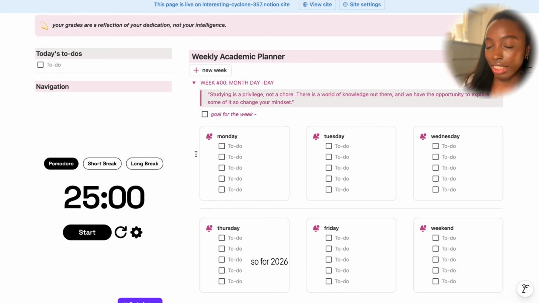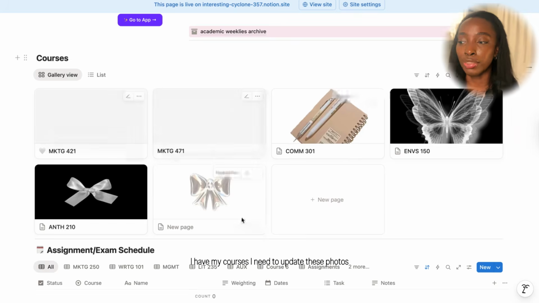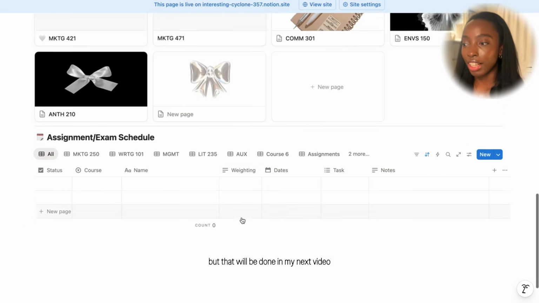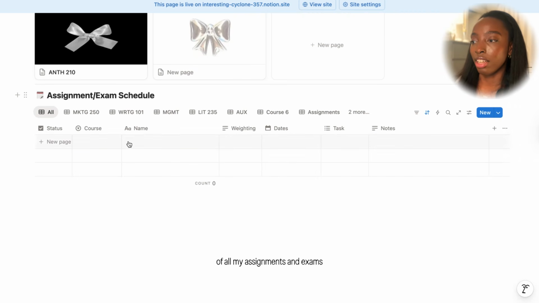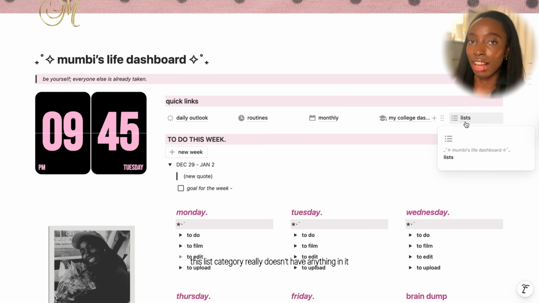So for 2026, I got a paper planner for school specifically, if I don't end up writing down things on here. I have my courses. I need to update these photos, but that will be done in my next video. And then we have the master list of all my assignments and exams so that I can just see them all in one place, and then it can be filtered by the different classes. This list category really doesn't have anything in it yet.